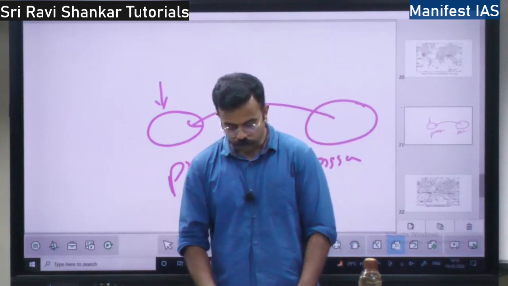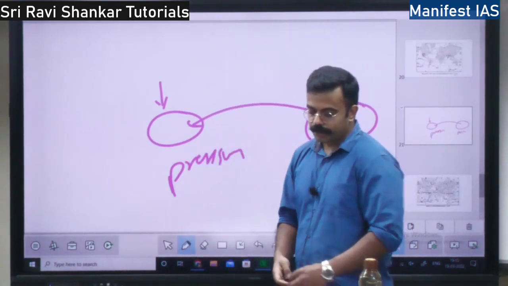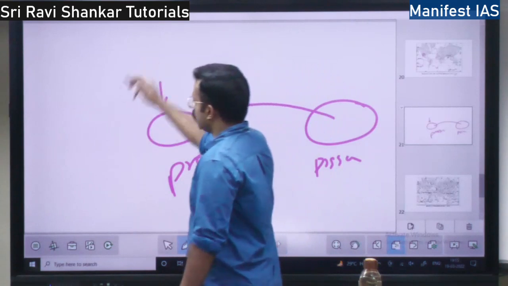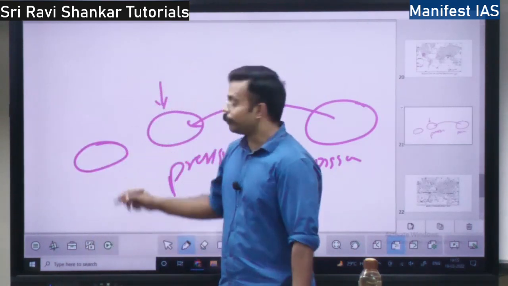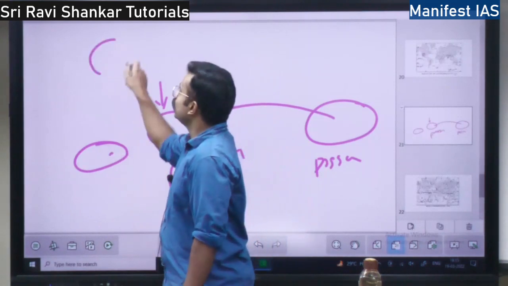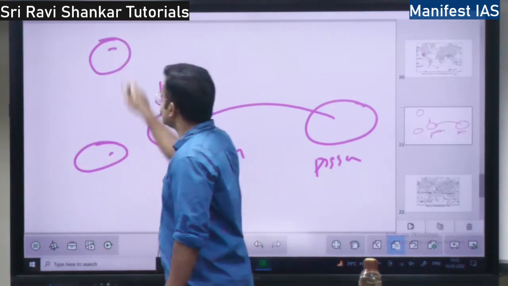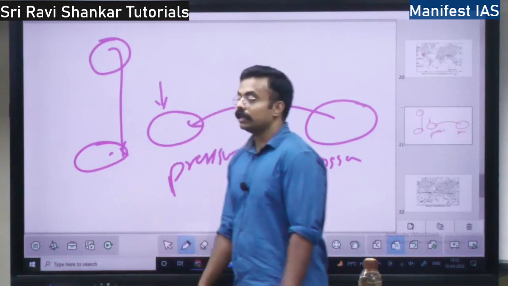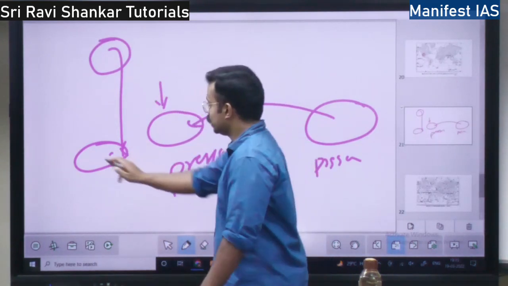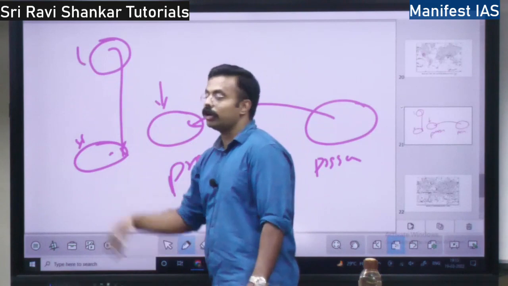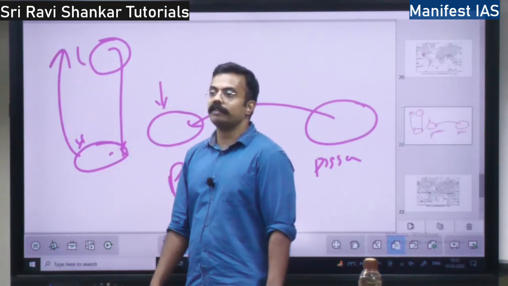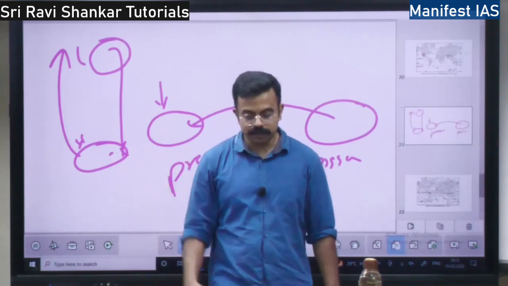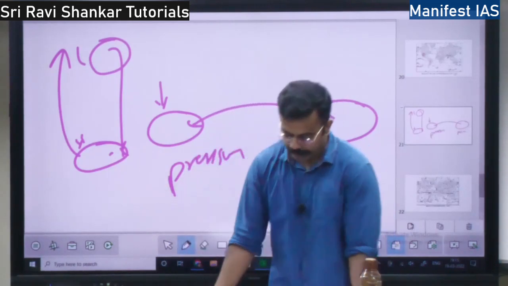This you should know. Also vertically, suppose at the lower level the pressure is low and at the higher level the pressure is high, the air will sink, right? Suppose at the lower level the pressure is high and the upper level pressure is low, air will rise up, right? So air is going to sink as well as rise.